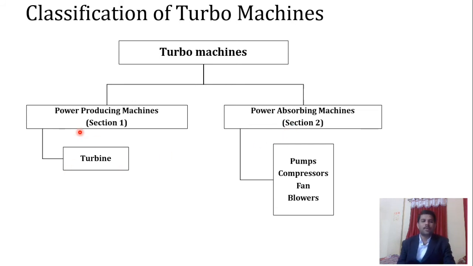So the first type of device is what we call the power producing machines, in which turbines are considered one of the important devices.